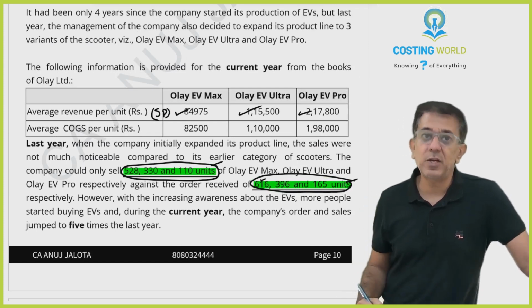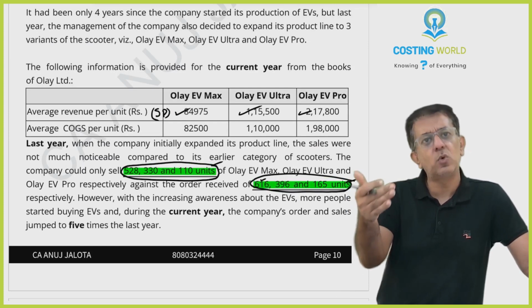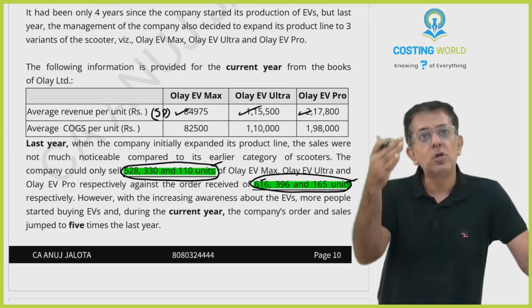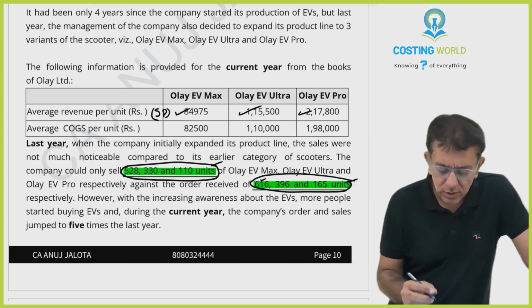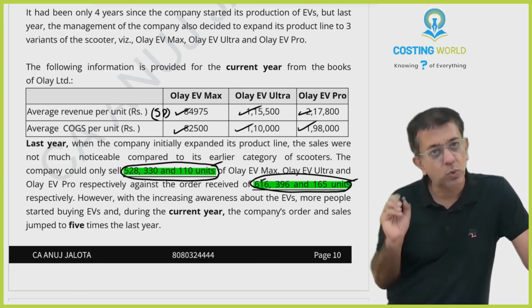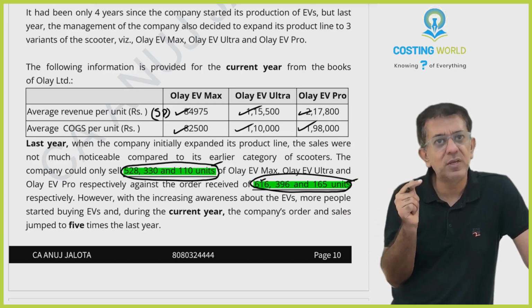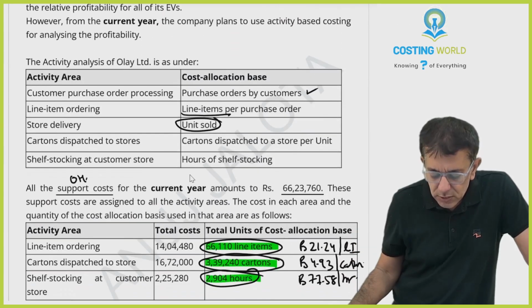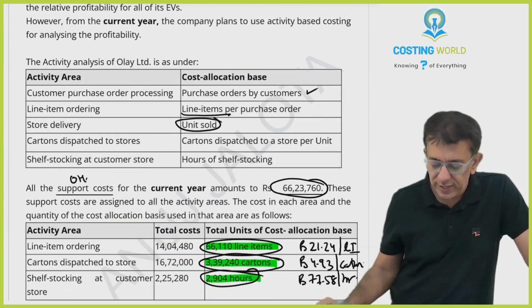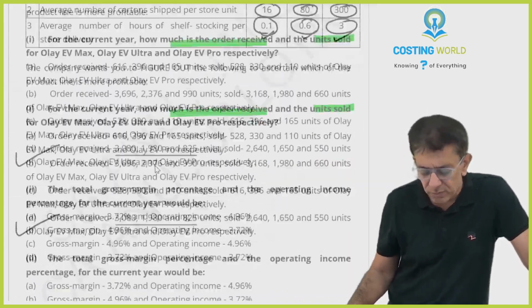From there, you subtract your COGS. COGS will be all your manufacturing cost, obviously excluding the overheads, because for overheads, we are following activity-based costing here. So this is into quantity sold. Sales minus COGS will give you gross profit. From there, you can subtract overheads, 6,623,760. That will give you your operating profit. And then you can compute those percentages.